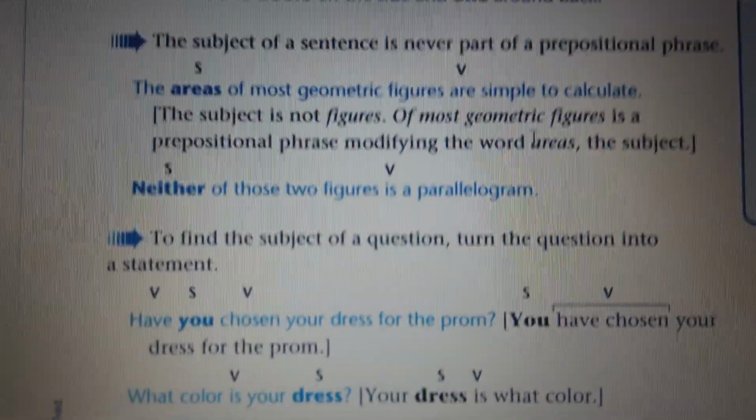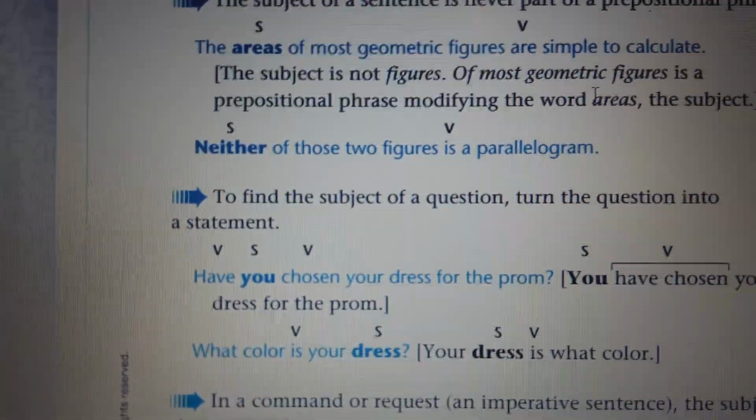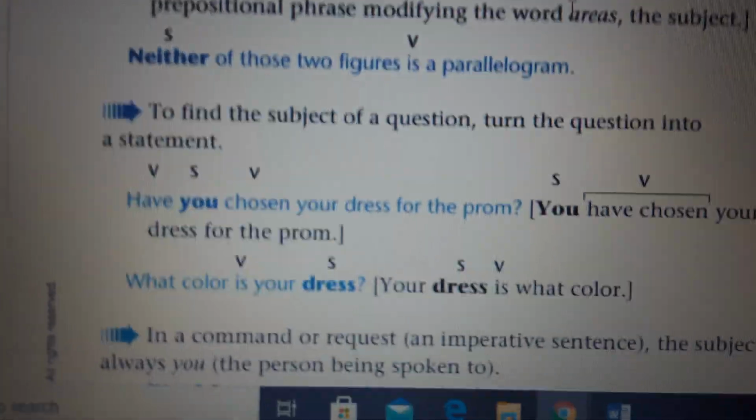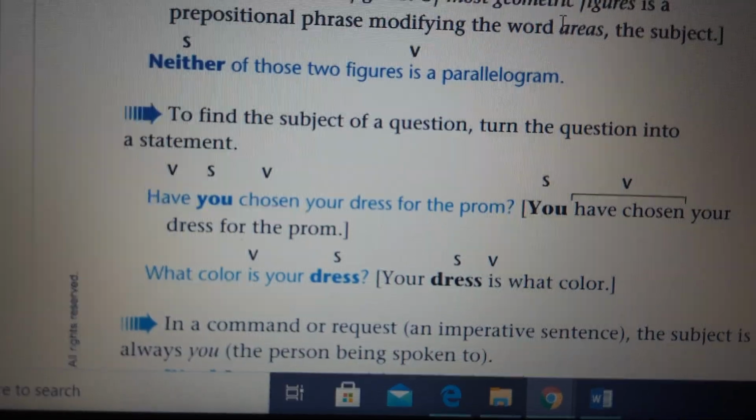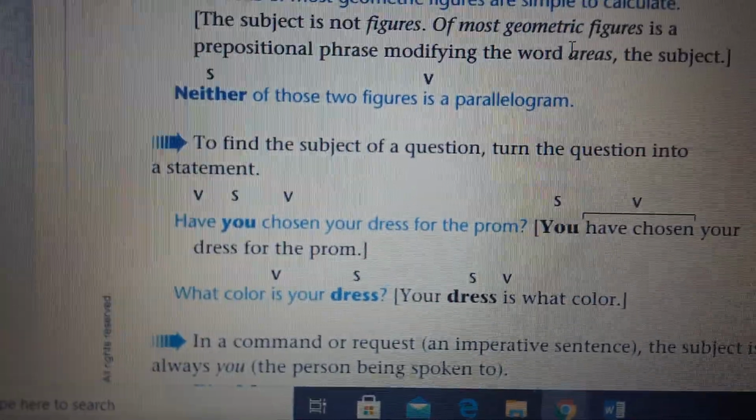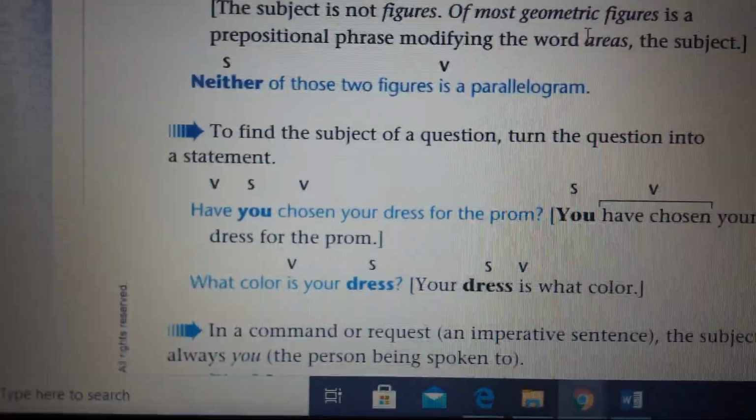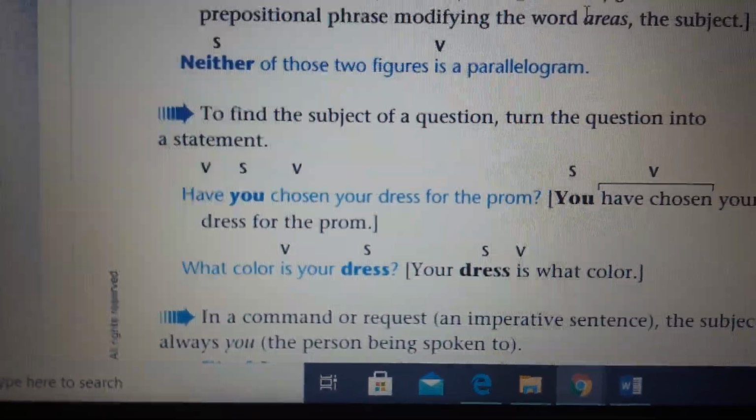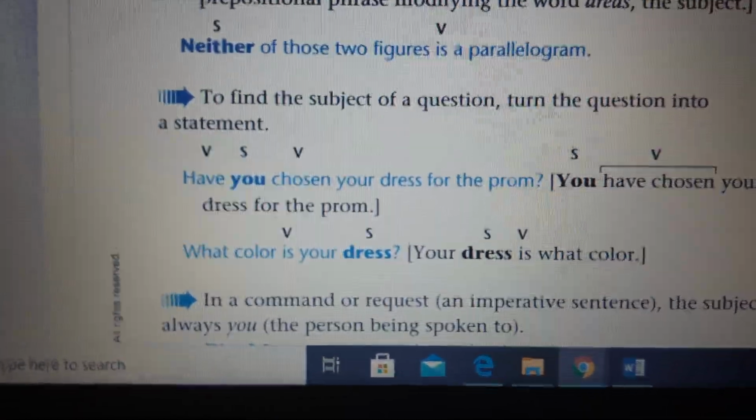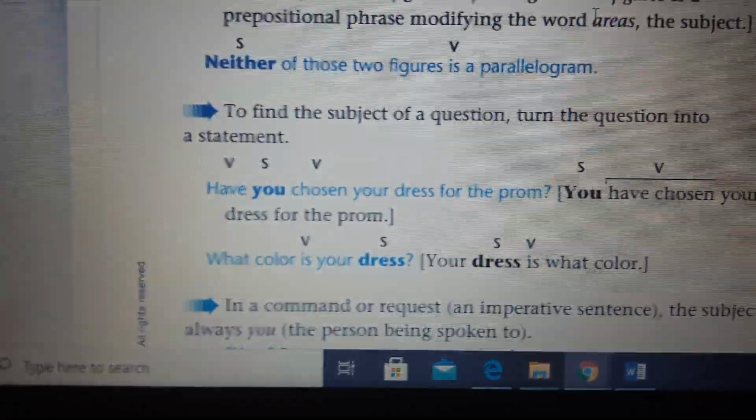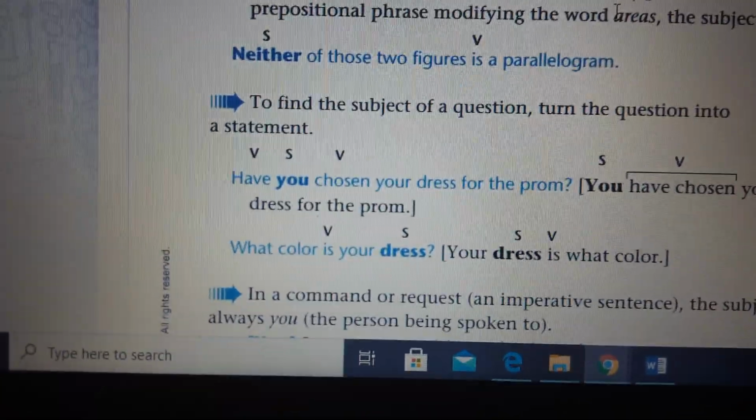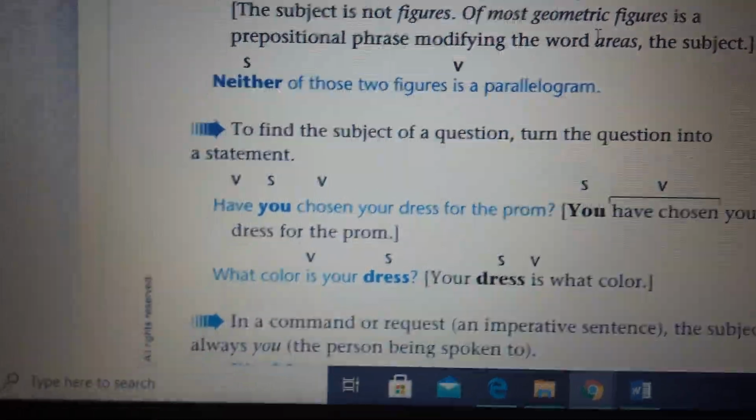To find the subject of a question, turn the question into a statement. Or I have another way, you can follow whatever you want. You see here, have you chosen your dress for the prom? So have is a verb, and you is the subject, because you is a pronoun. So have you, or is she, is he.